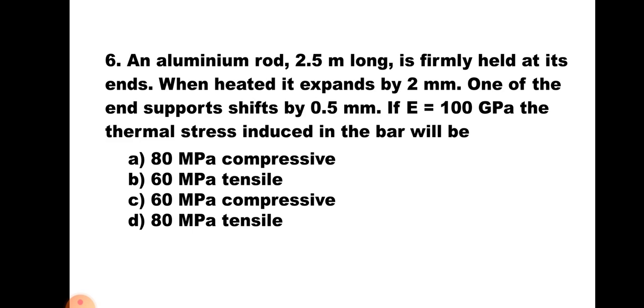So the deformation prevented will be 1.5 mm divided by original length, 2500, multiplied by value of E, that is 100 into 10 raised to 3, and this calculation comes out to be 60. Hence the answer of this question is C, 60 MPa compressive, because the bar was heated.